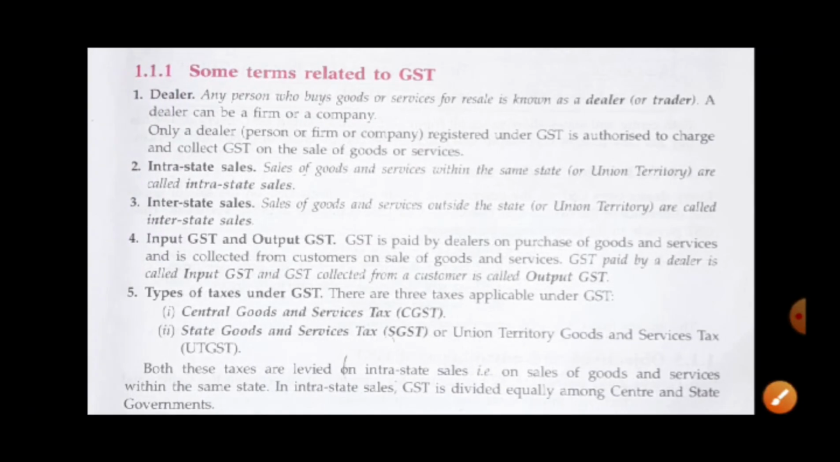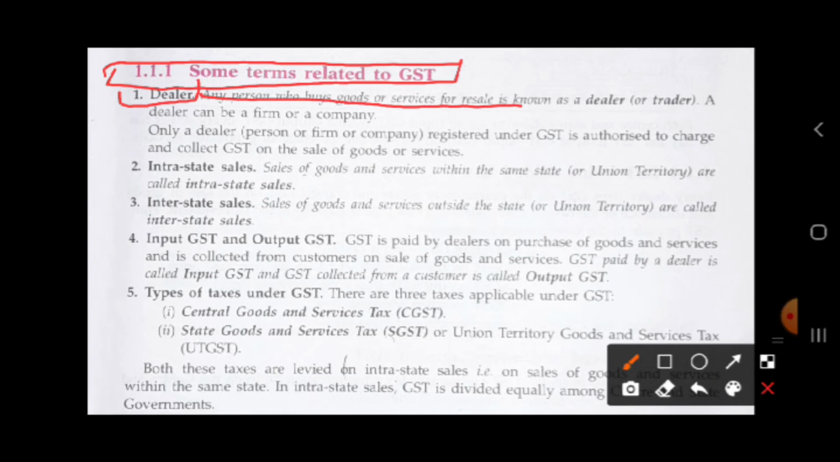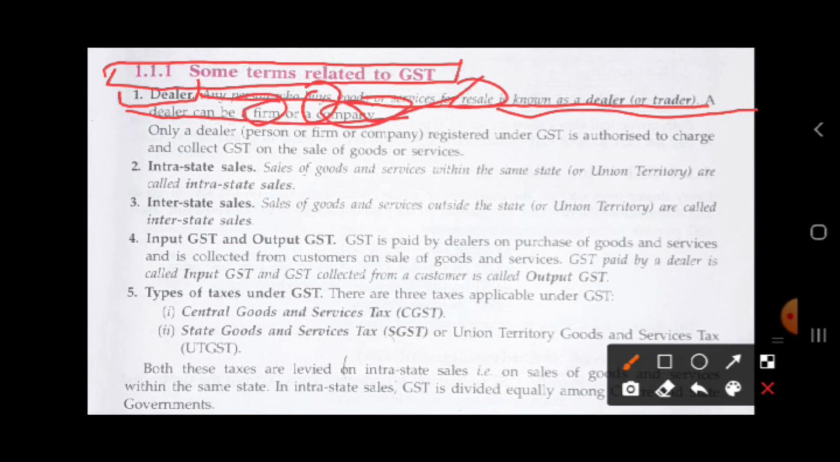Here we will talk about some terms related to GST. Dealer: you will all be familiar with the dealer, who sells things or buys things. Any person who buys goods or services for resale is known as a dealer. Resale means he is buying from somebody and then selling it again and again. He is known as a dealer or trader. A dealer can be a firm or a company. A dealer can be a single person or it can be a company also.